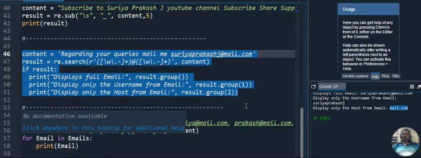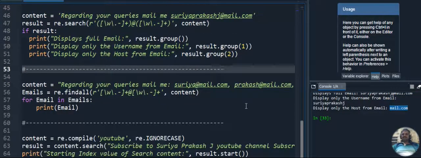Next we will go on to the next program. In this program, we have a number of email IDs in our content. For example, I have 5 to 6 email IDs, and I want to list out only the email IDs as output in my program. How will I do that? Here I have the content: regarding your queries, mail me. I am giving 5 different mail IDs.